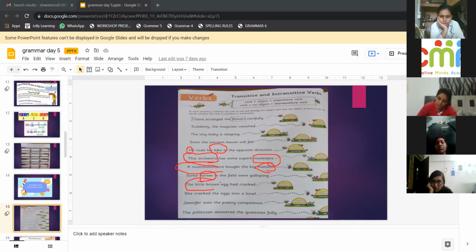Little brown is the subject, but there is no object. This is intransitive. Now this has a subject and object also. Into a bowl, bowl is an object. So when you have a subject and an object, it is transitive. But when you don't have an object, then it is intransitive.